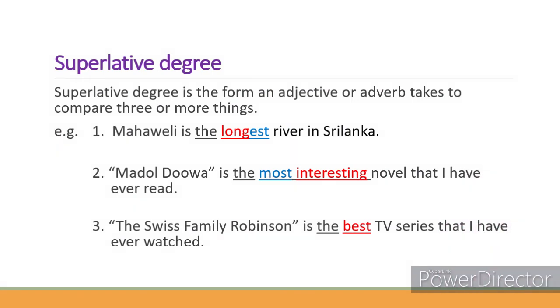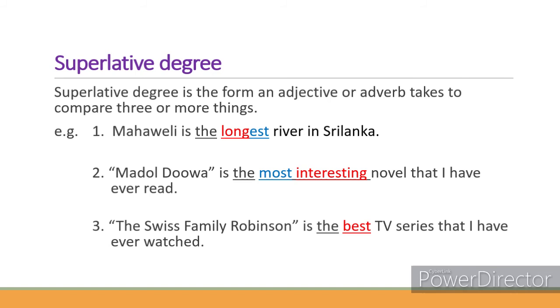Now let's discuss the superlative form of adjectives. Superlative degree is the form an adjective or an adverb takes to compare three or more things. First example: Mahaweli is the longest river in Sri Lanka. According to this sentence, the river Mahaweli is compared with more than two rivers in Sri Lanka. What is the superlative form of the adjective?